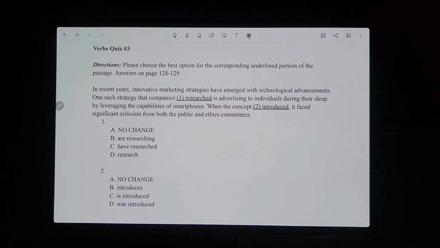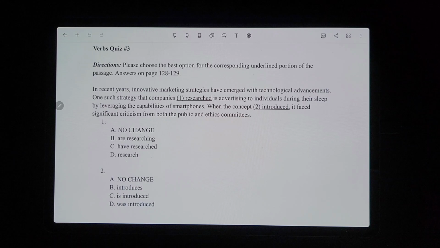Okay, now we're on verb quiz number 3, and we're going to start with number 1. In recent years, innovative marketing strategies have emerged with technological advancements. One such strategy that companies researched is advertising to individuals during their sleep by leveraging the capabilities of smartphones. So in the previous sentence, remember, this is why it's called the context and agreement chapter, because context matters. In the previous sentence, they said have emerged. So we need to match that context here.